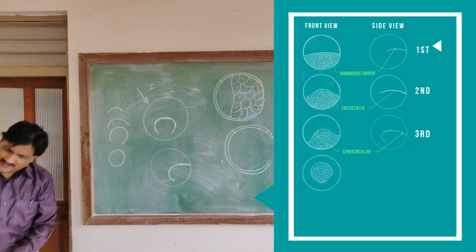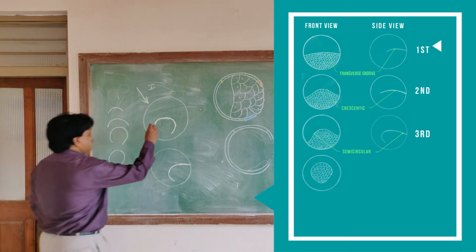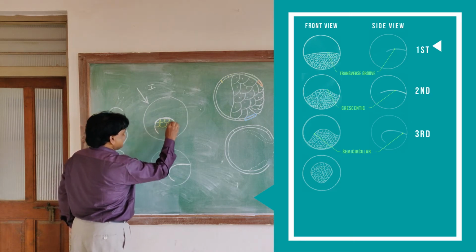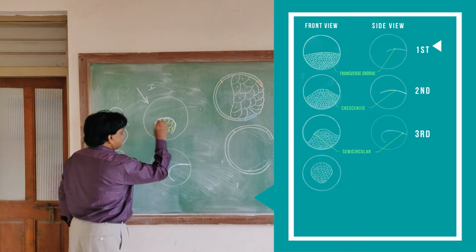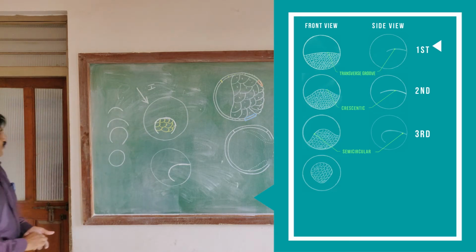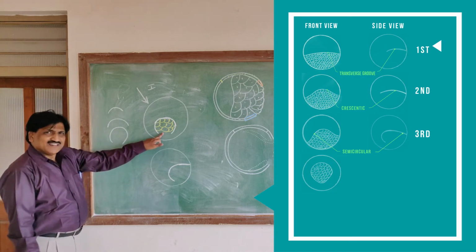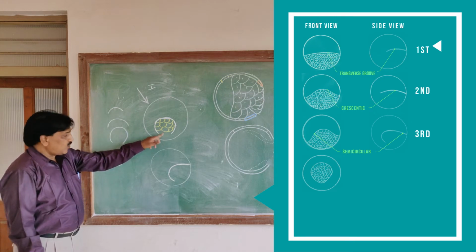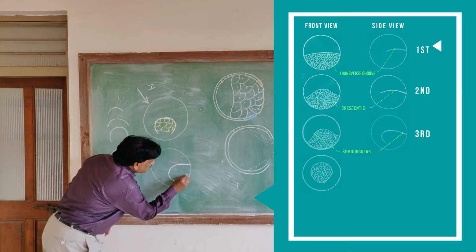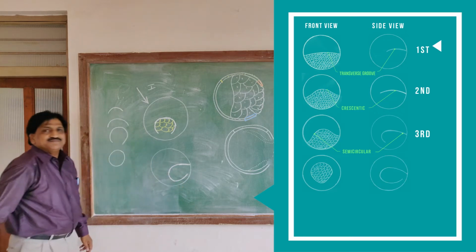We can show the presence of the endoderm here. The fourth shape is called the horseshoe shape.